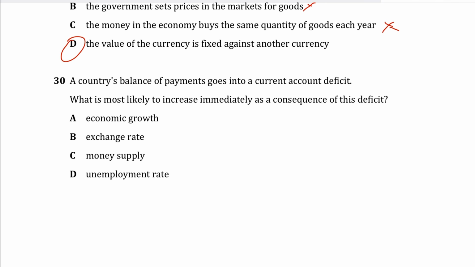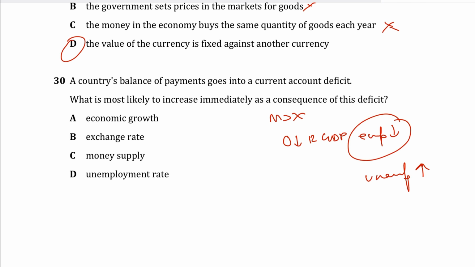Question 30, a country's balance of payments goes into a current account deficit. What is most likely to increase immediately as a consequence? A current account deficit means imports are exceeding exports, right? So when imports are greater than exports, domestic firms may face lower demand because consumers are buying more foreign goods, which could reduce output, reduce real GDP, and reduce employment in the domestic industries. So unemployment in the domestic industries is what is most likely to rise.